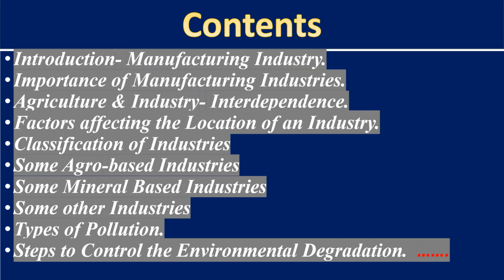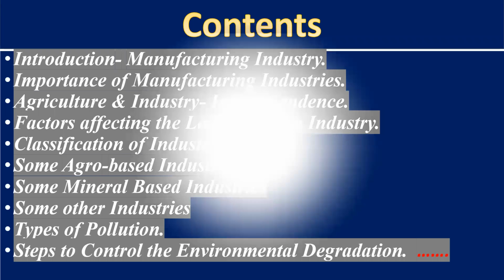After that, we will discuss the most important topic, that is pollution, the pollution created by industry. And after that, we will discuss the steps to control this environmental problem. These are the topics which we will cover in this chapter. Hope the topics are clear. So let's start the chapter.